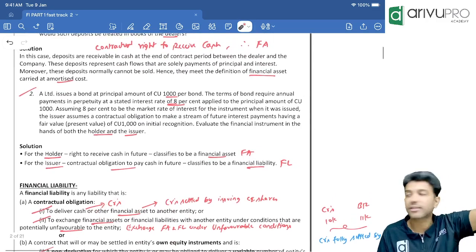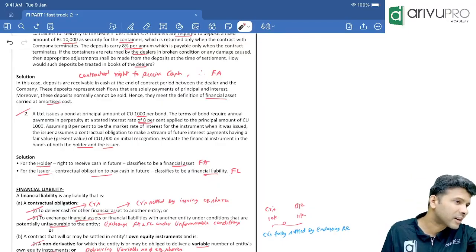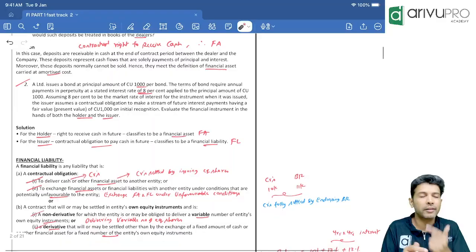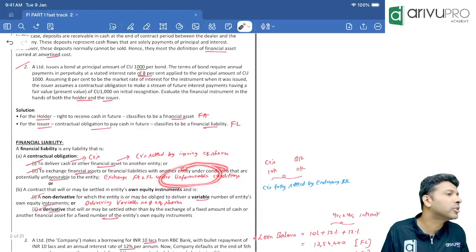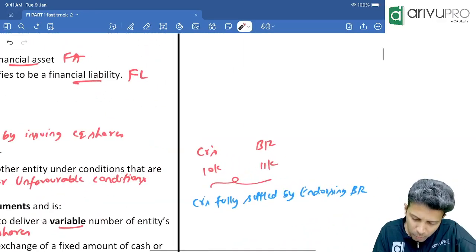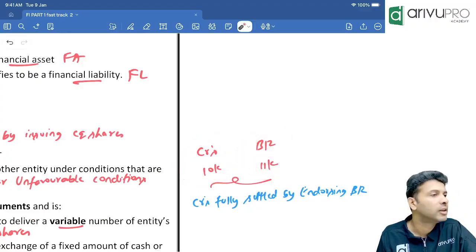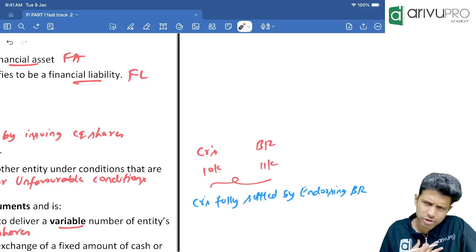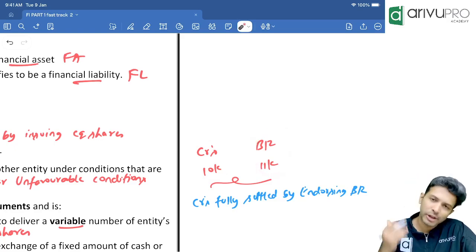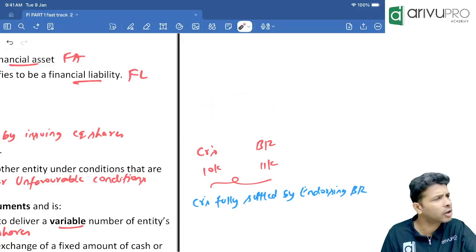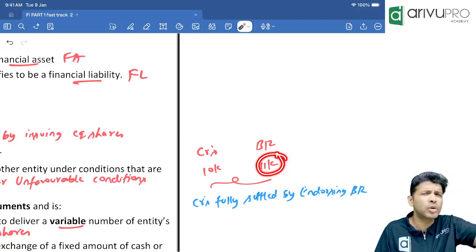First one. Next, there it was exchanging financial assets and financial liabilities under favorable conditions. Here, same: if you have any contract where you are exchanging financial assets or financial liabilities under unfavorable conditions, that becomes a financial liability. Opposite example. Suppose I have to pay the creditor 10,000. I have a bill receivable worth 11,000. I don't have cash. I told my creditor, instead of paying cash, I will endorse my bill receivable to you. The creditor said no problem, give it. But we told the creditor our bill receivable is worth 11,000. The creditor is saying we have a no change policy.